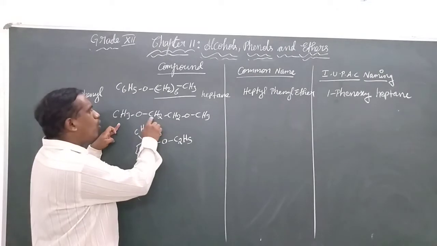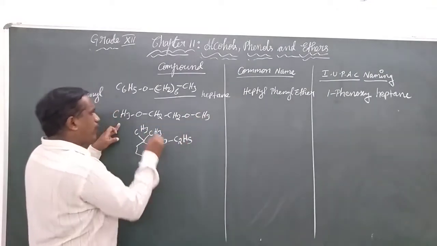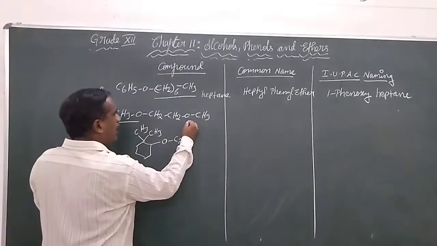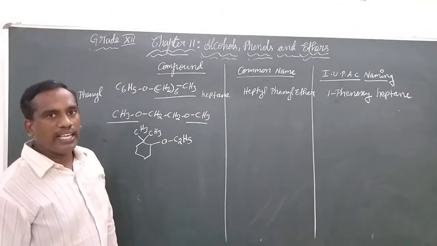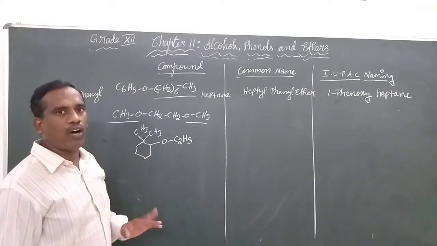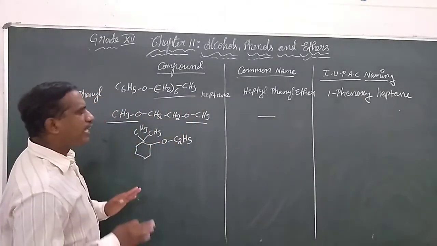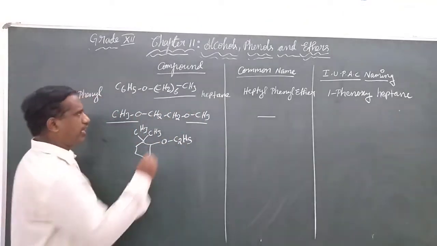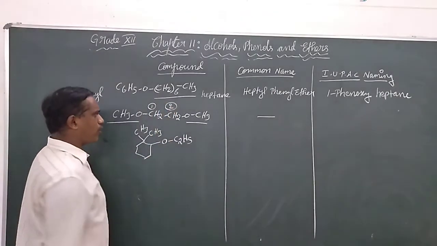CH3OCH2CH2OCH3. We can find there are 2 methoxy groups, and in this case, where there are 2 ethers in a compound, we don't give any common naming, but we take the longest carbon chain. We can start from anywhere because this is a symmetrical molecule.